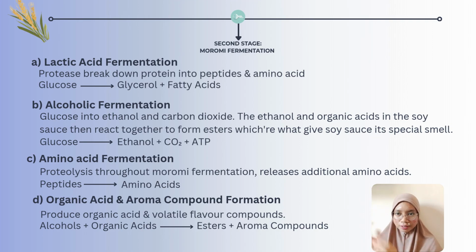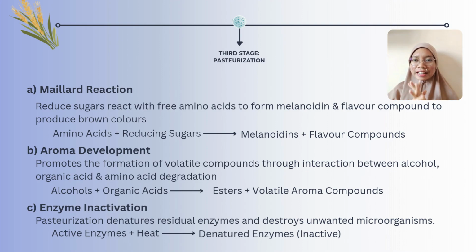aroma of soy sauce. The final stage is pasteurization. The filtered soy sauce is heated to about 70 to 80 degrees Celsius to inactivate enzymes and microorganisms, improving its safety and shelf life. During heating, the Maillard reaction occurs, where amino acids react with reducing sugars to form melanoidins and flavor compounds, giving soy sauce its dark brown color and nice taste. Alcohol and organic acids also form esters and volatile aroma compounds, enhancing the final aroma. Finally, the soy sauce is cooled, packaged, and prepared for distribution.